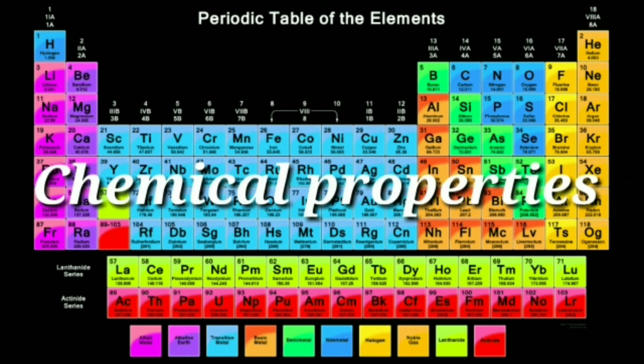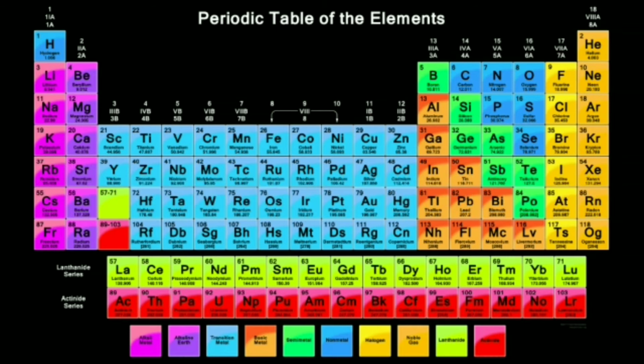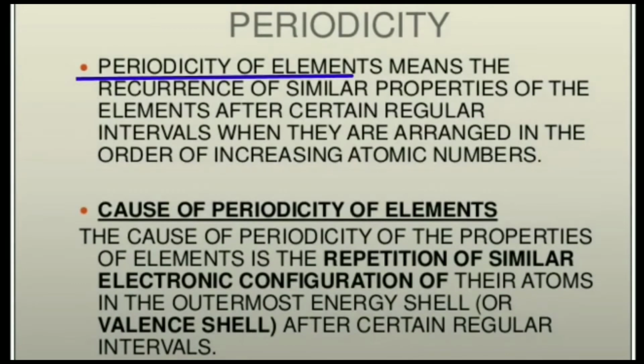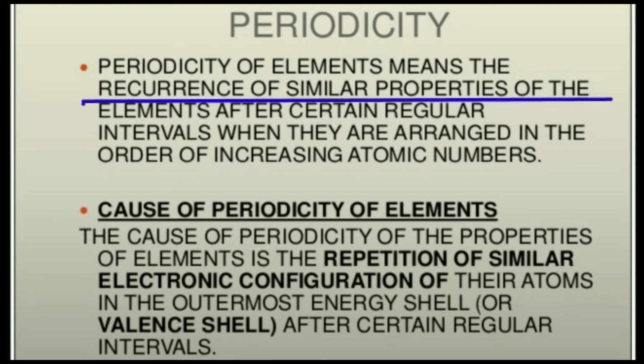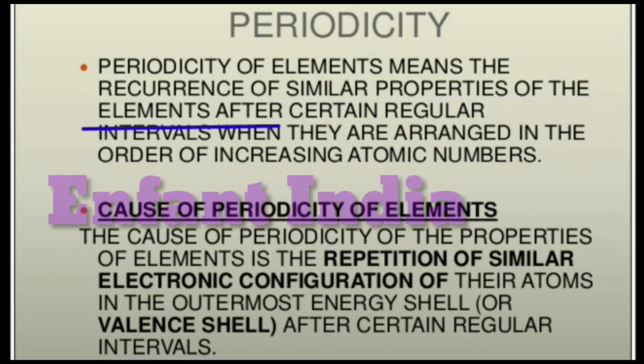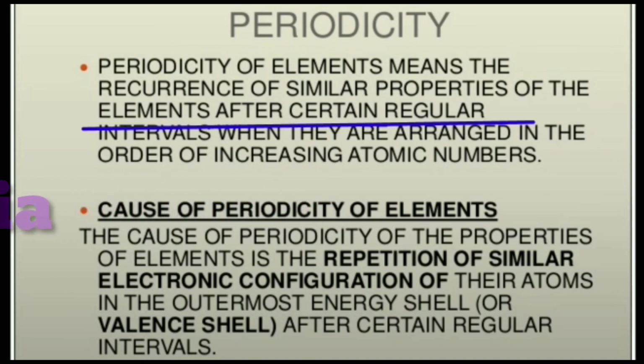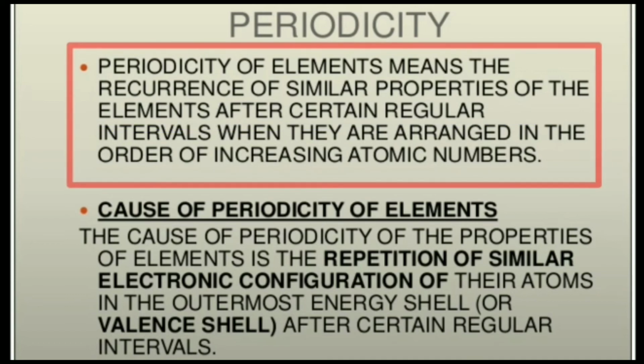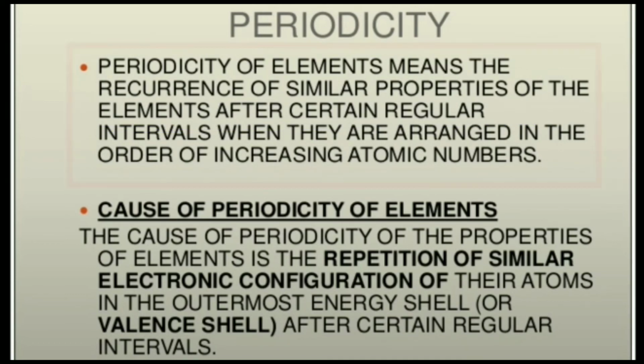There are some properties related to these elements which show how these elements react with each other. As these elements are now arranged in a systematic manner in the modern periodic table, these properties also show some trend and pattern. The properties that show gradual variation at gradual intervals are called periodic properties, and this phenomenon is called periodicity of elements.